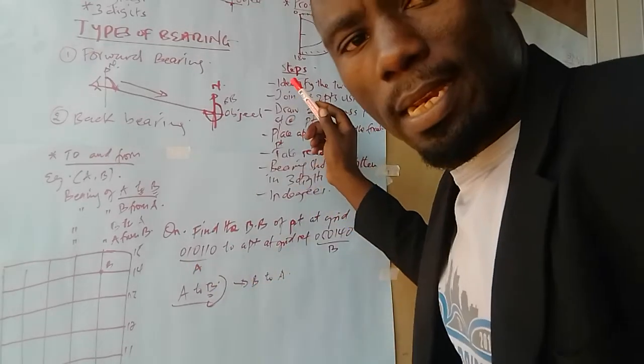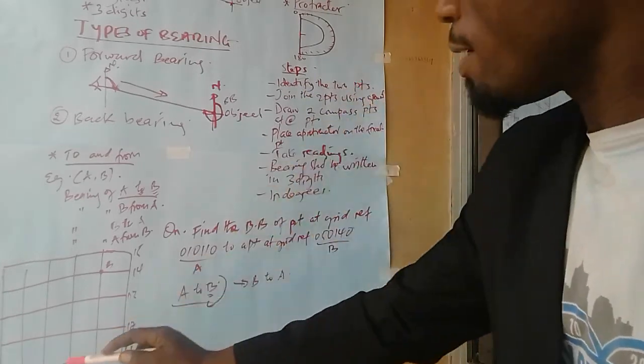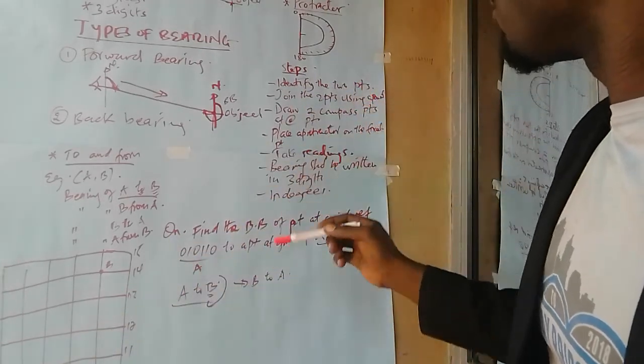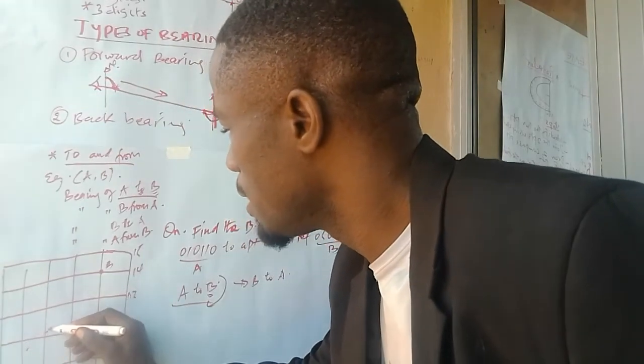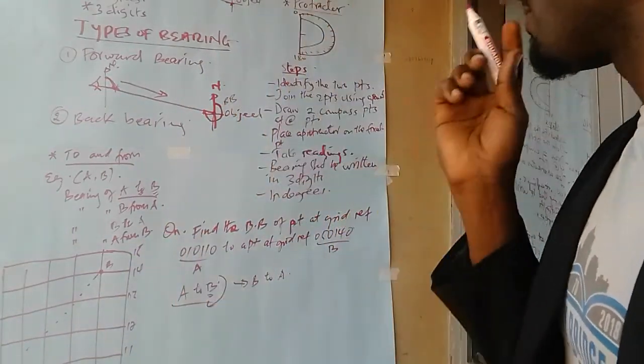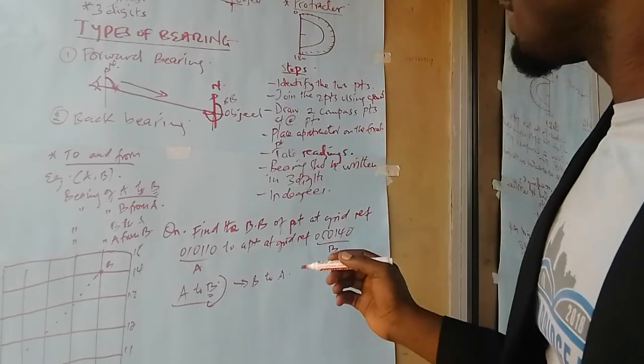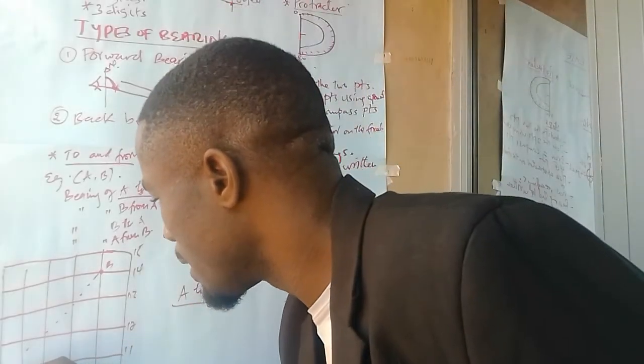So in identification of the points, we have them. Join the 2 points using a pencil line. I'm going to use a dotted line. I've joined the 2 points. Draw a compass point at each point. I draw a compass point like this.